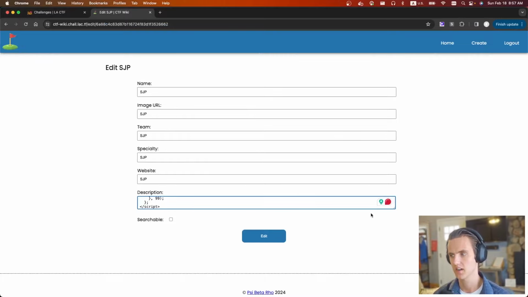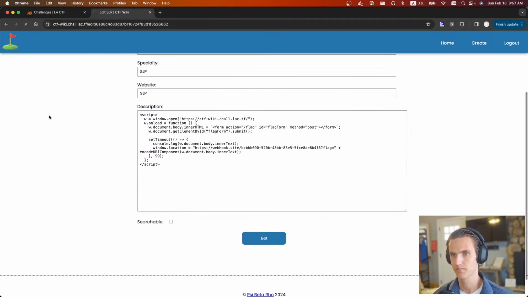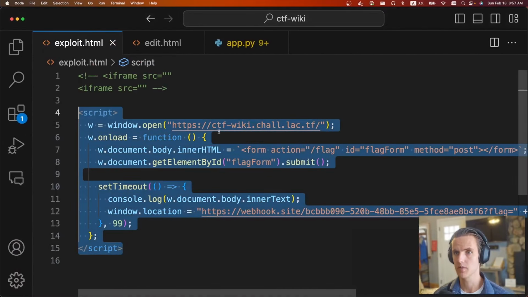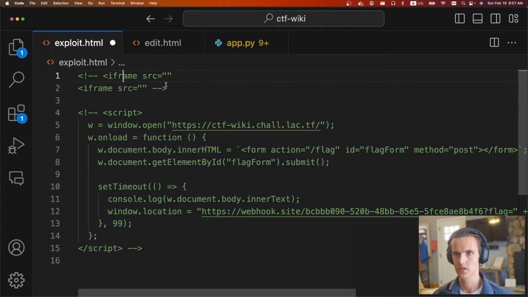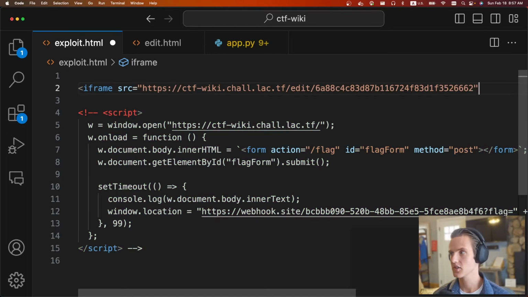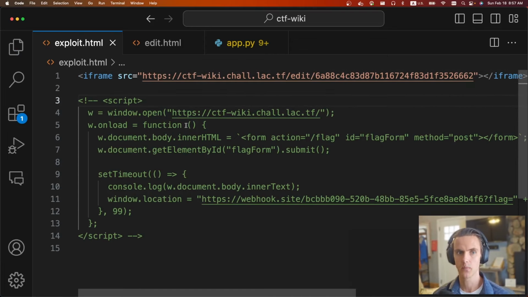So to put everything together, we have this XSS payload, and we're going to put that XSS in here. I don't think I need to change anything. Cookies, webhooks, looks good to me. We're going to copy this. We need to put this in an iframe, so I'm just going to comment this out and put this here. Oops. We'll just get rid of this, too much extra stuff. This is the source, and then we're going to close the iframe. Cool. And then we need to grab this URL.